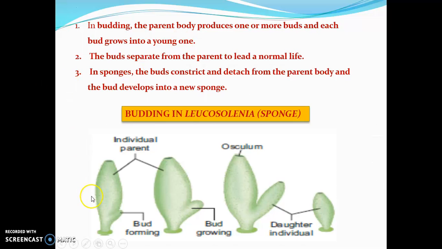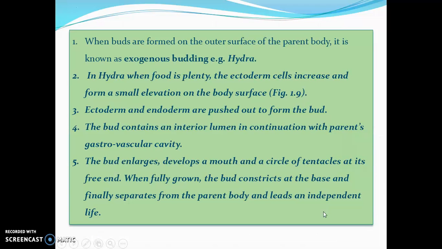See, it is an individual parent. The part cut off or detached from the parent grows into a new young one. It is a daughter individual.